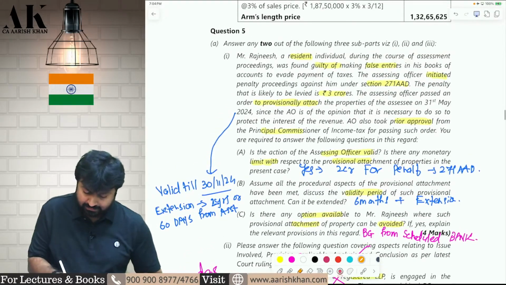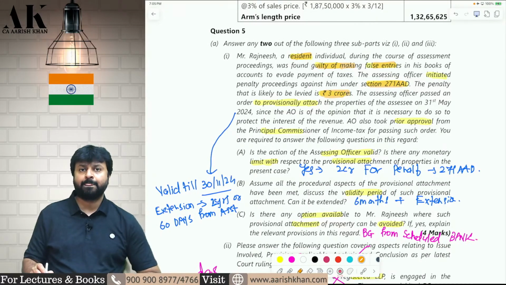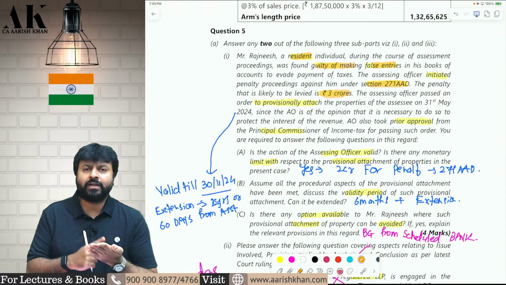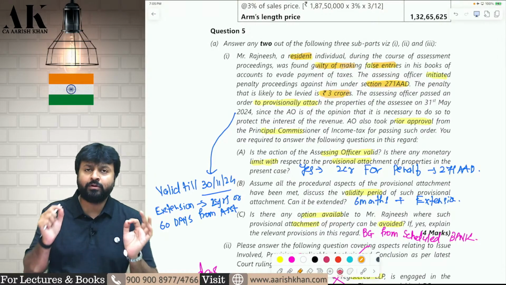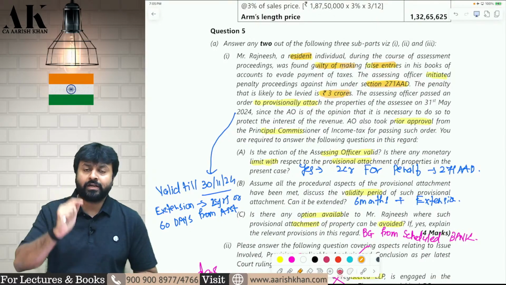First, there is a resident individual who is found guilty of making a false entry, and therefore the AO has initiated a penalty under 271AAD, and he is likely to impose a penalty of 3 crore rupees. You might know that if you have any false entry in your books of accounts, or if you omit a correct entry from the books of accounts, the AO may impose a penalty under 271AAD on you, equivalent to the false entry. So that's what he is doing.